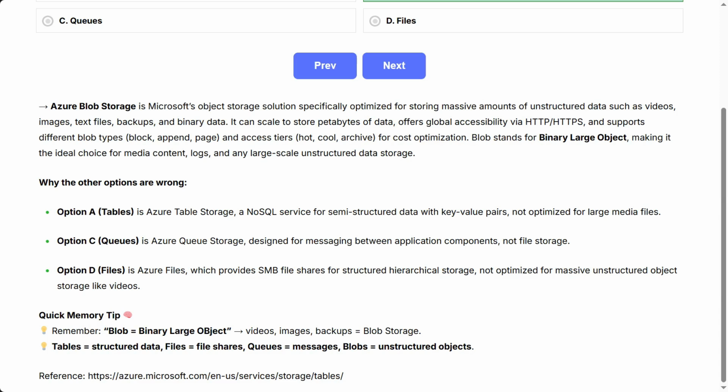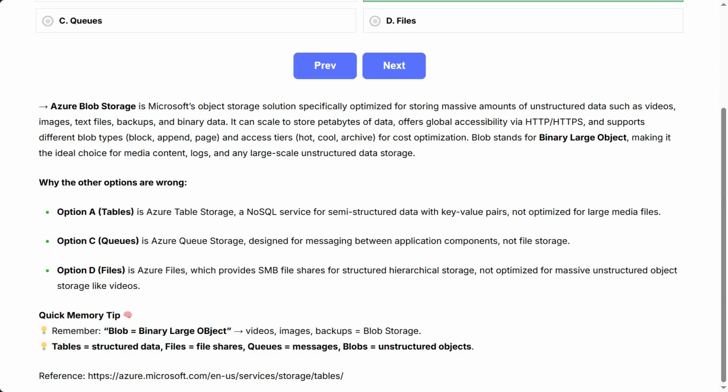Why the other options are wrong. Option A, Tables, is Azure Table Storage, a NoSQL service for semi-structured data with key value pairs, not optimized for large media files. Option C, Queues, is Azure Queue Storage, designed for messaging between application components, not file storage. Option D, Files, is Azure Files, which provides SMB file shares for structured hierarchical storage, not optimized for massive unstructured object storage like videos.